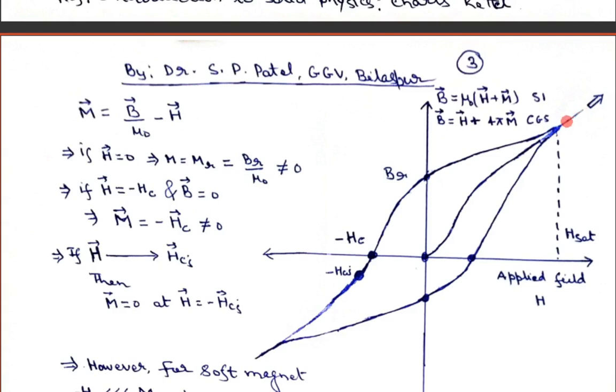And now, another difference is that if you remove the magnetic field in the case of the BH curve,